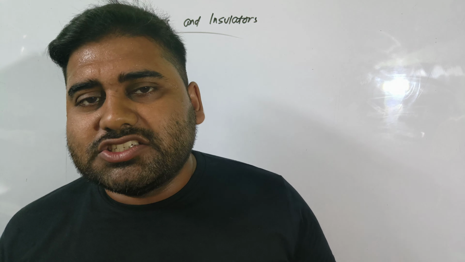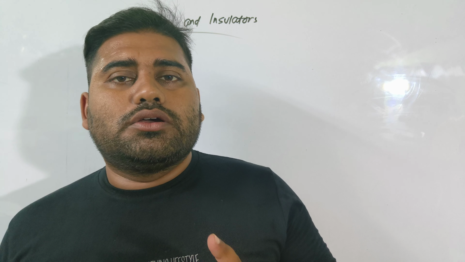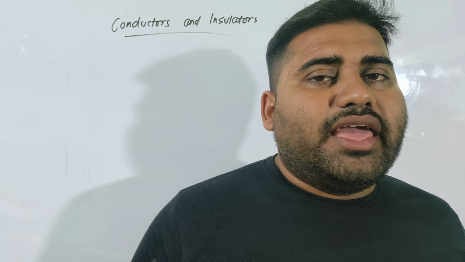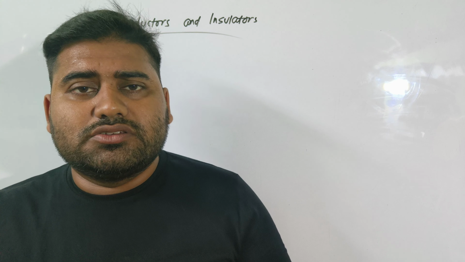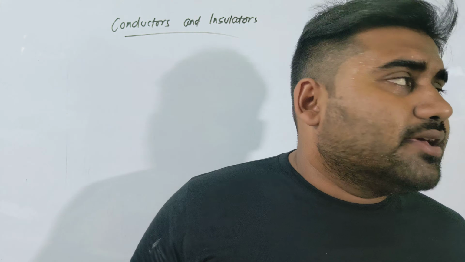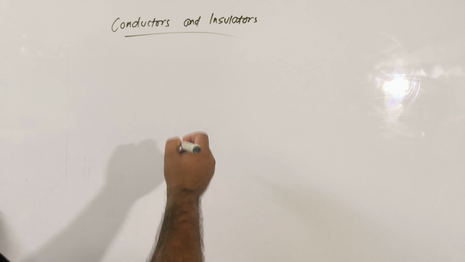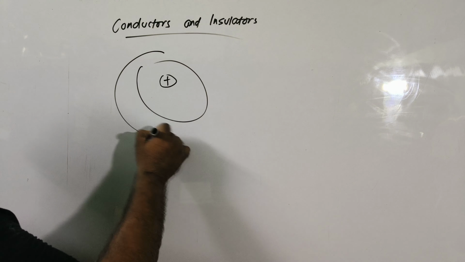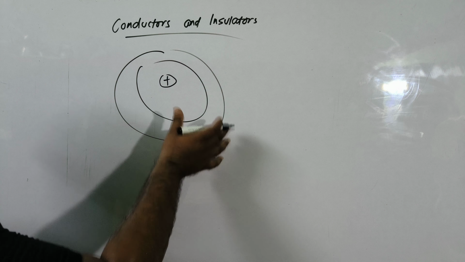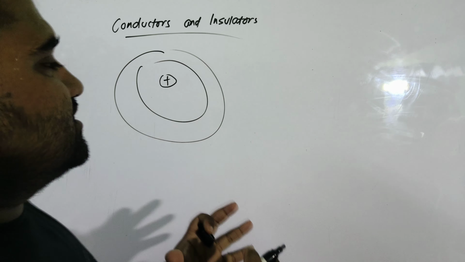So an atom consists of a central core. It is a positively charged core which is called the nucleus. Some electrons are revolving around it in practically circular orbits. Electrons उसके चारों ओर ऐसे ही दौड़े लगा रहे हैं. If it is a nucleus, then electrons are going in these circular orbits. These are not two-dimensional. This is a 3D thing.